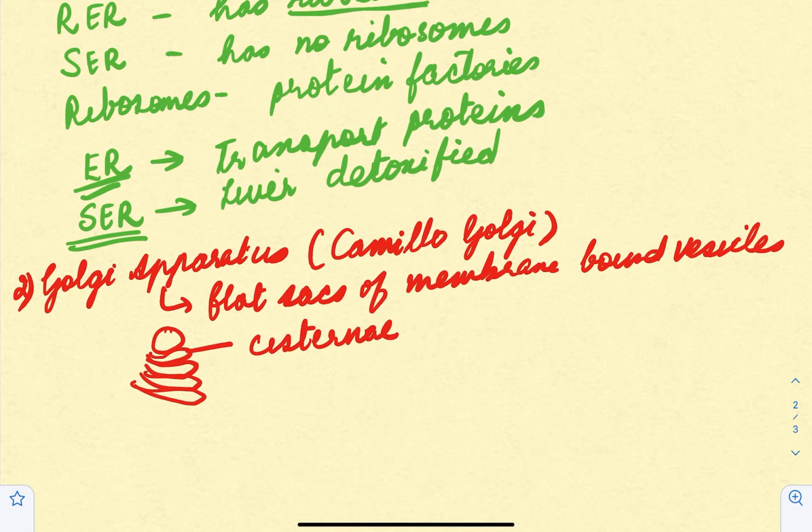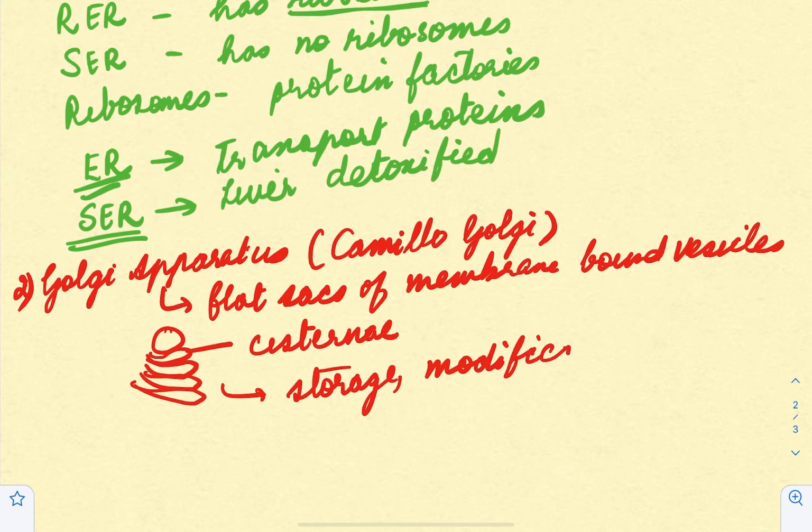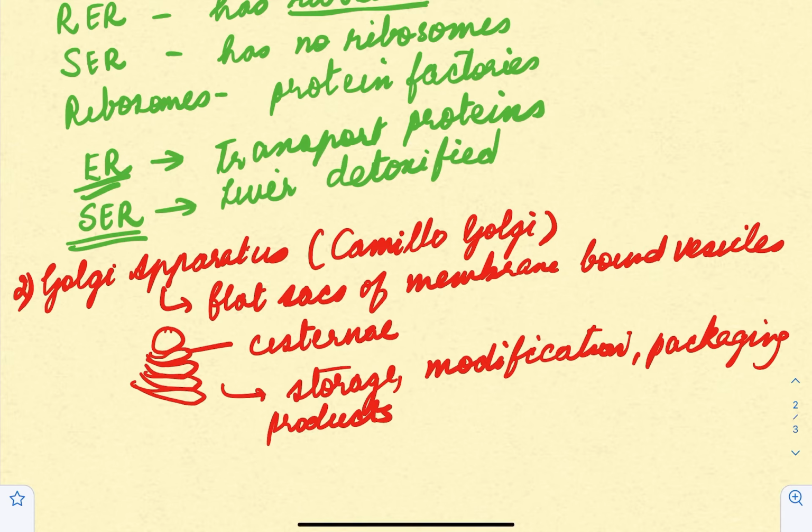And what is the function? Functions include storage, right? They store certain things, modification, packaging, repackaging of products. Okay, so they are like factories, packaging products before they are sent out, right? So for example, if you talk about simple sugars, the simple sugars can be assembled to synthesize complex sugars.